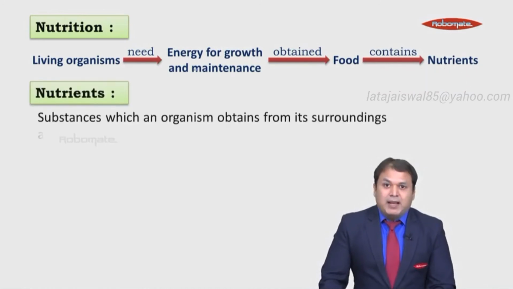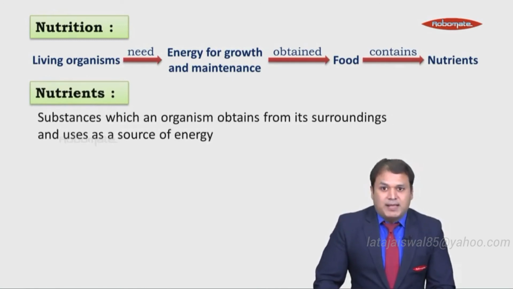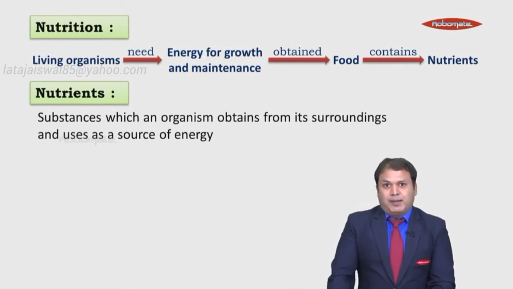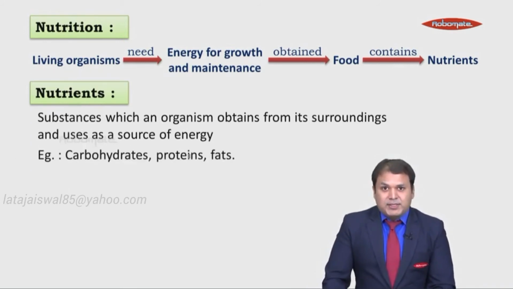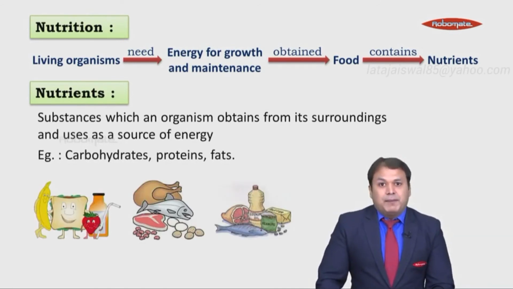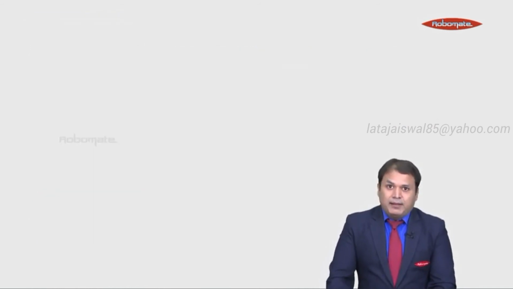Nutrients are substances which an organism obtains from its surroundings and uses as a source of energy. Examples of some of the nutrients are carbohydrates, proteins, and fats. These three are some of the major nutrients present in our food. And we need to consume these nutrients, right?